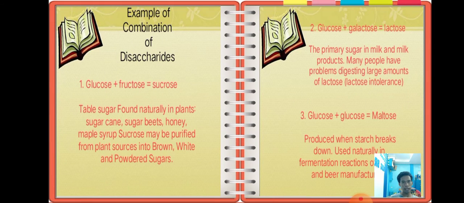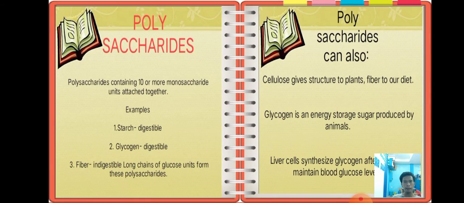The next one is examples of combinations of disaccharides. First, glucose plus fructose equals sucrose. Second, glucose plus galactose equals lactose. And third, glucose plus glucose equals maltose. Those are examples of disaccharide combinations related to our human body.